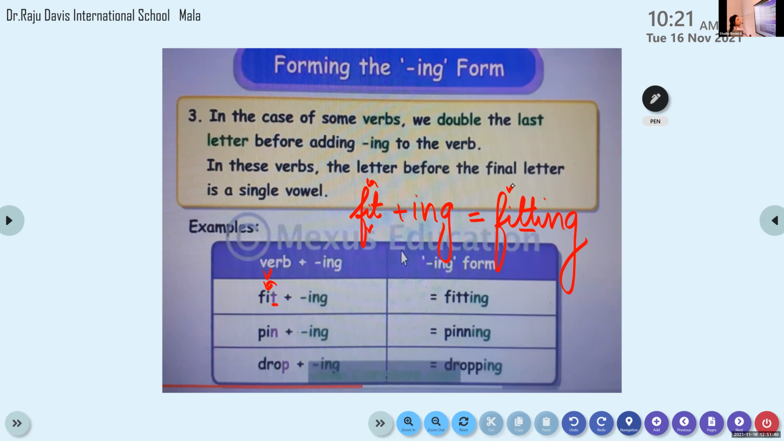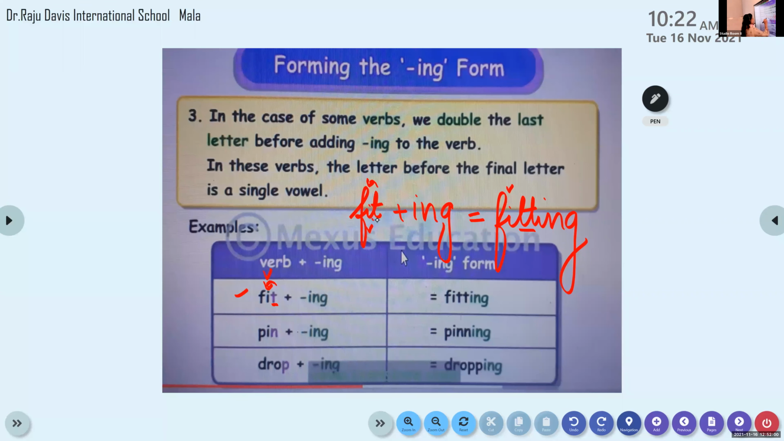It is fitting. Okay? Pin plus ing, it is spinning. Come on, write the first word, all of you. So these are some of the rules when we add ing to the verb form. The spelling changes. So when we write, the spelling should be right.